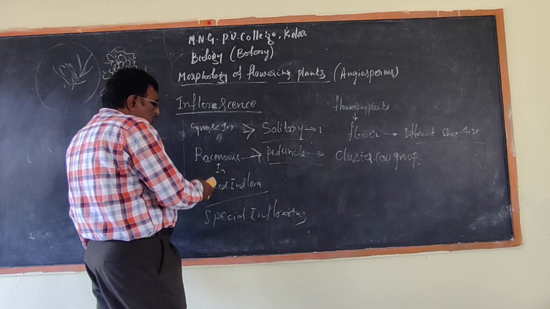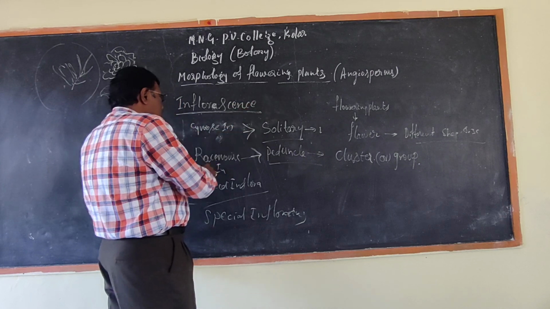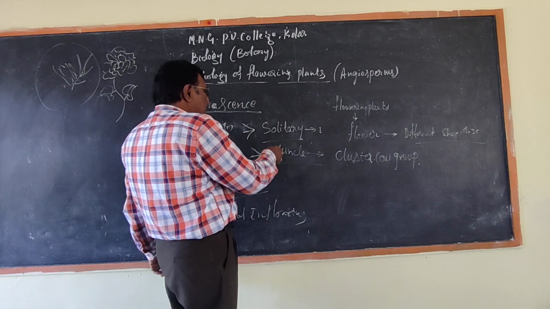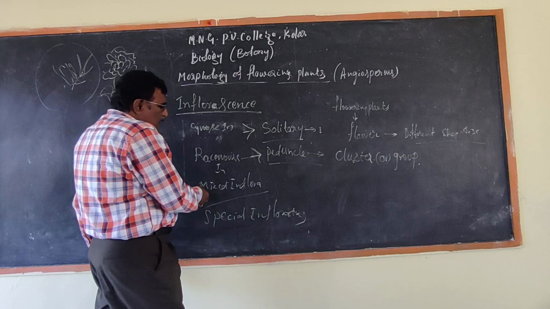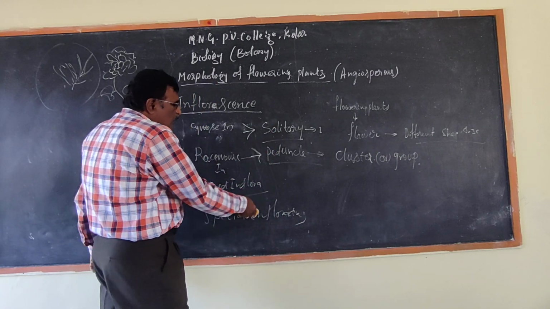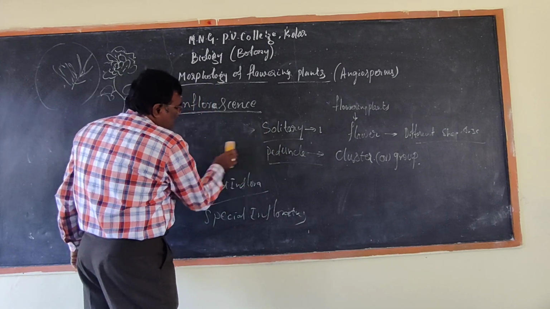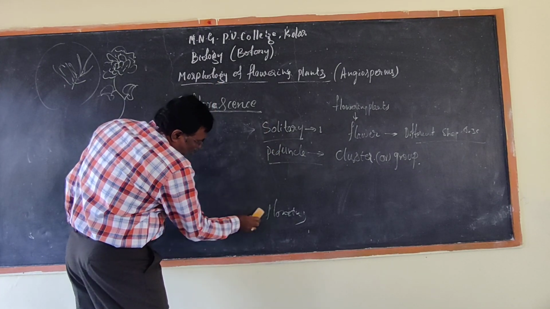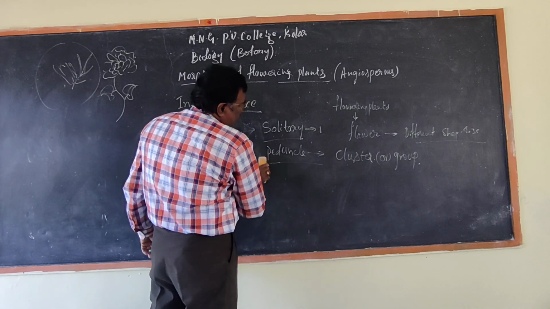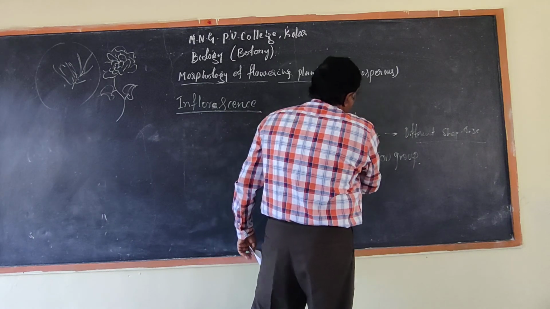The special inflorescence: there is cymose inflorescence, whether in the solitary form, racemose inflorescence in a peduncle form, or mixed inflorescence in a peduncle or the solitary. Special inflorescence are the peduncle or solitary. All these we can consider the different components, the types of inflorescence.